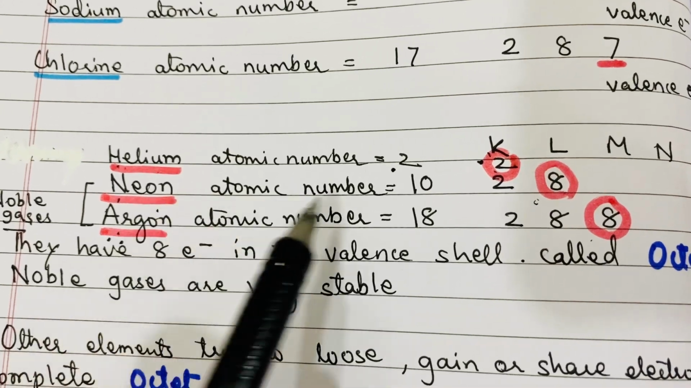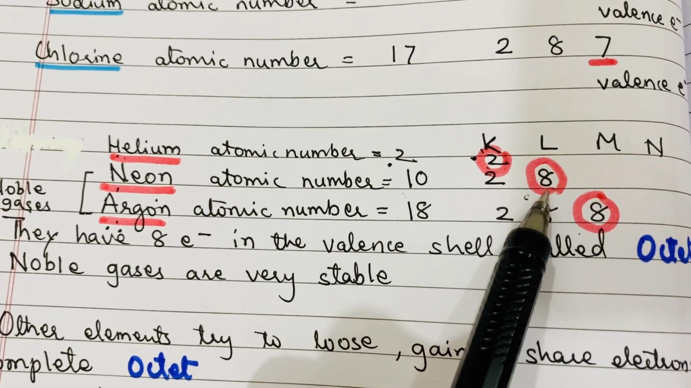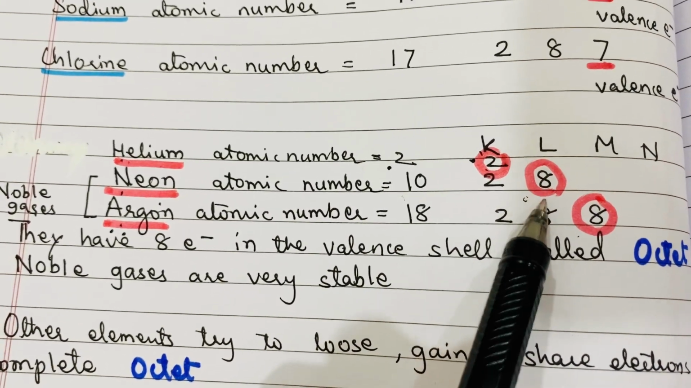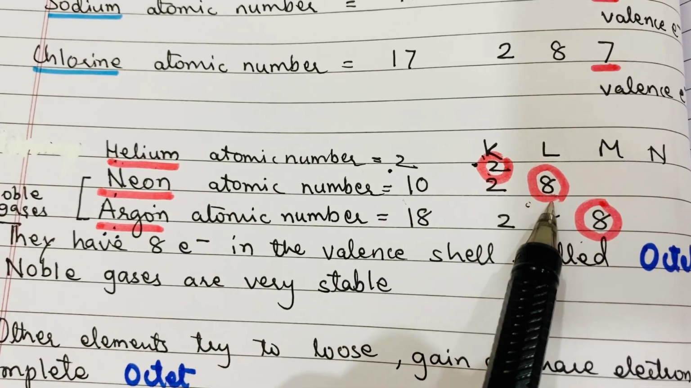Next is neon. Its atomic number is 10. So electronic configuration is 2, 8. Right? And what is the capacity of the L shell? Yes, 8 electrons. That means neon also has completely filled shells.